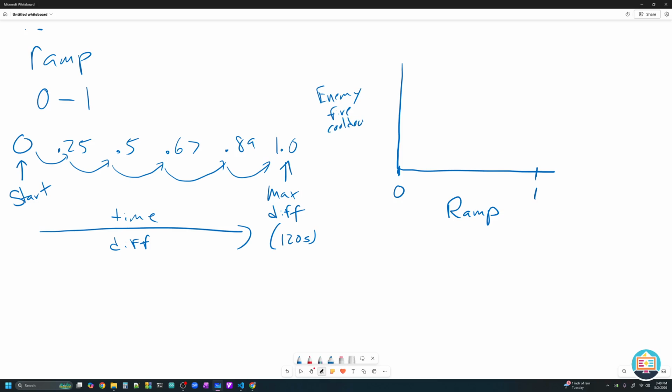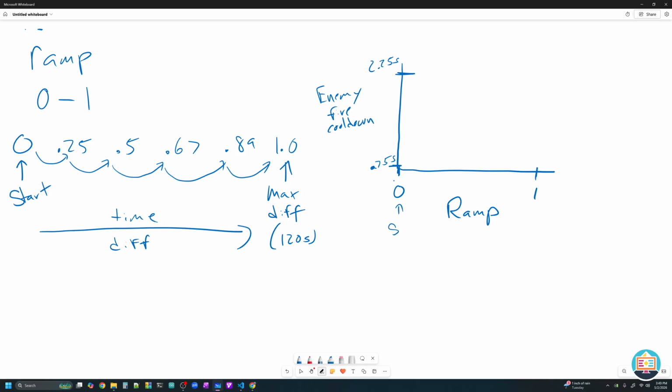We just defined a starting value for the enemy fire cooldown. They are going to start with a cooldown of 2.25 seconds, so I'm going to put that value right here. And by the end of the game, or the end of our ramp, it's going to be all the way down to 0.75 seconds.